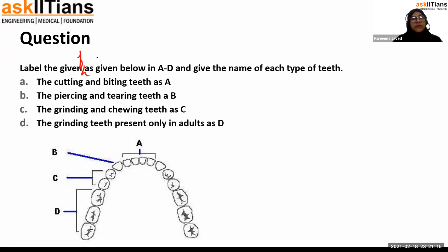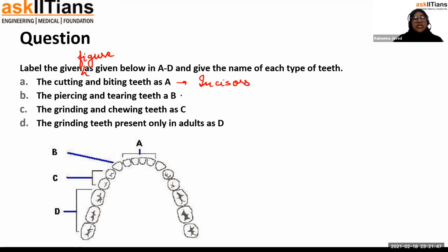Here the given figure is shown below as A to D, and give the name of each type of the teeth. Okay. So by looking at this diagram, what do you think A is? A, B, C, and D. The cutting and biting teeth are A. Okay. So if you're probably thinking about incisors, then A are incisors, and they are in the front of our buccal cavity.